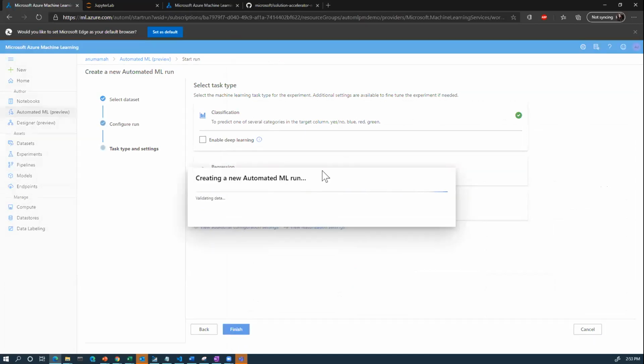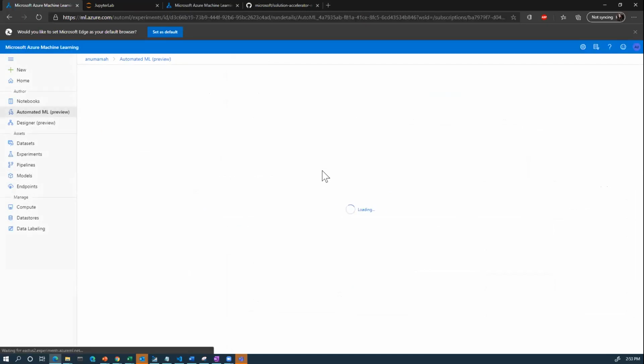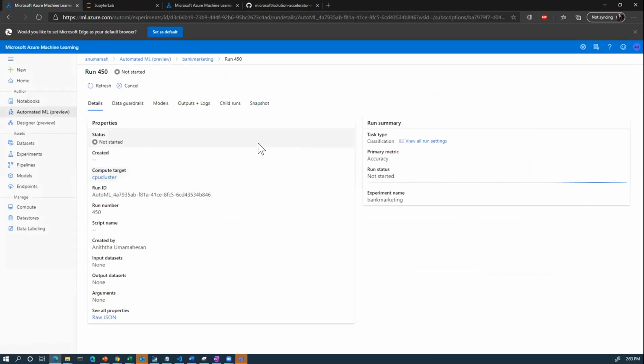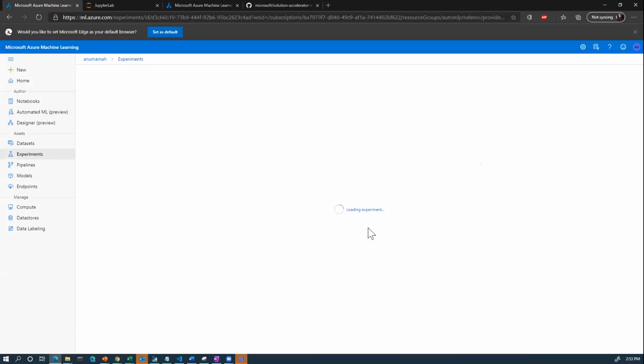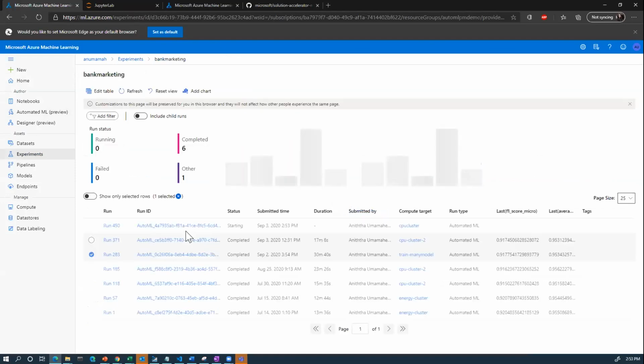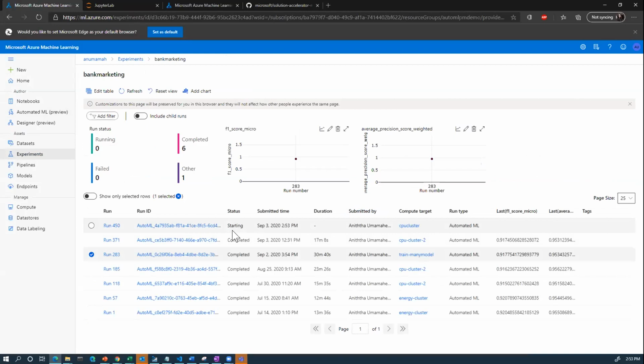And what's happening here is AutoML is going to intelligently test the multiple models for me, and it will return the optimized one. So this run is going to launch, and we're on the main details page. Right now, you can see the status is not started. I'm going to go ahead to experiments over here and open up a bank marketing experiment that I completed a little earlier. So here is a bank marketing experiment. And once this loads, you will notice that this is the run that I just launched. It's in the status of starting.